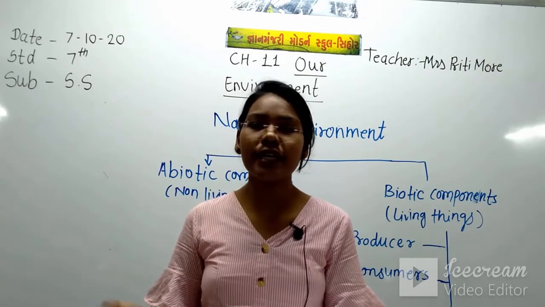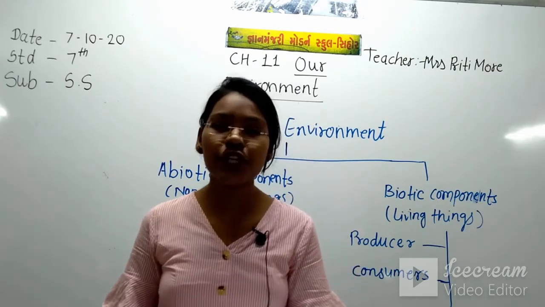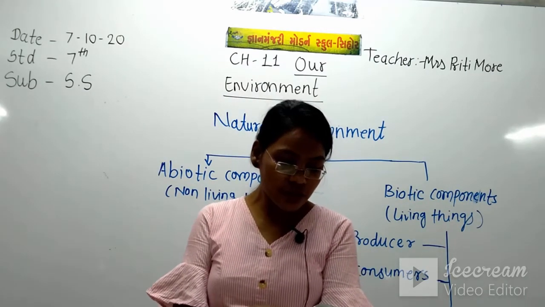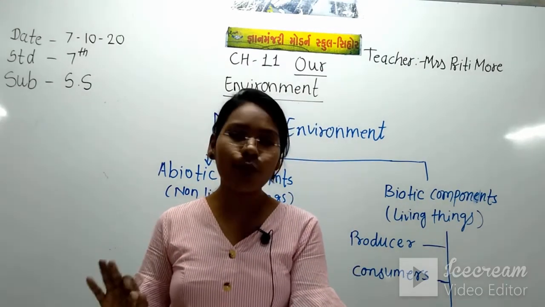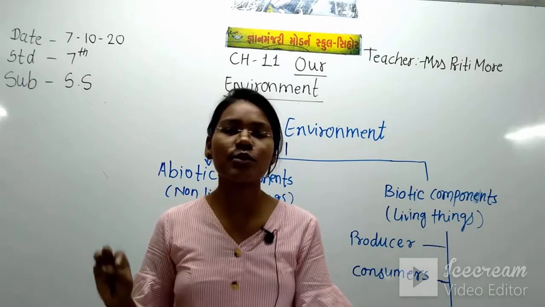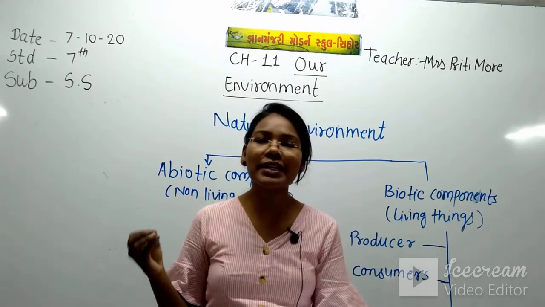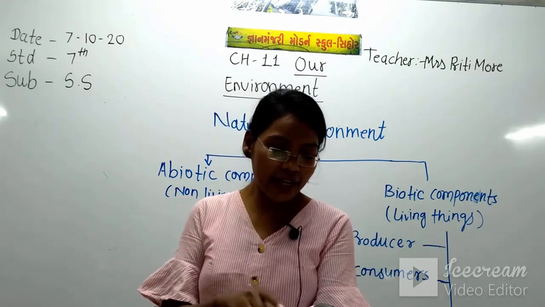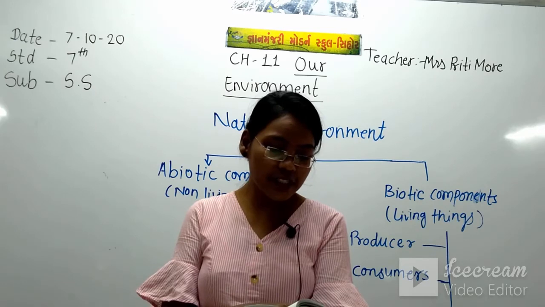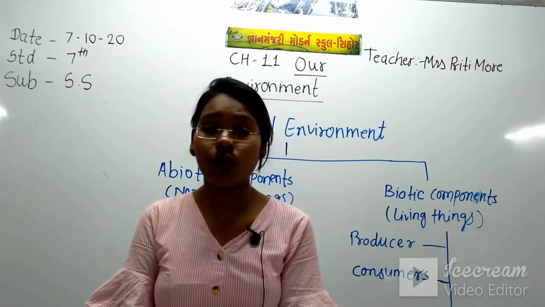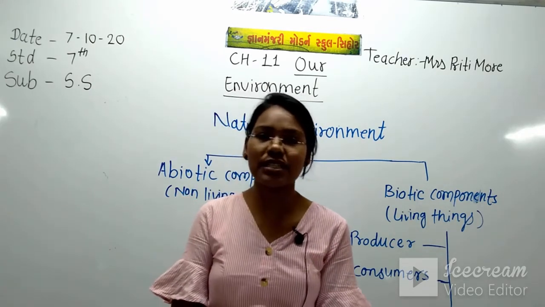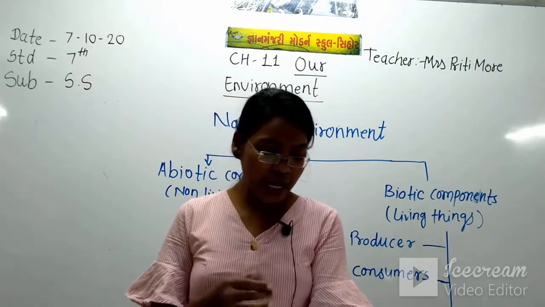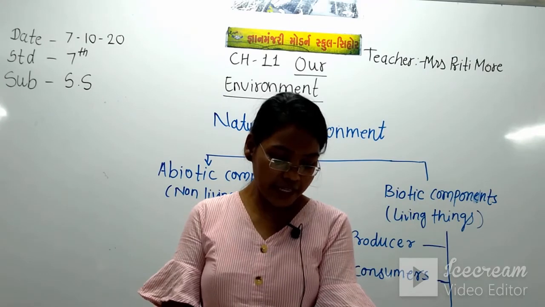It is a mixture of many supporting and important gases. So which gases are mixed in the air? Nitrogen, oxygen, ozone and carbon dioxide. These four important gases are mixed in the air, and we can feel that air.